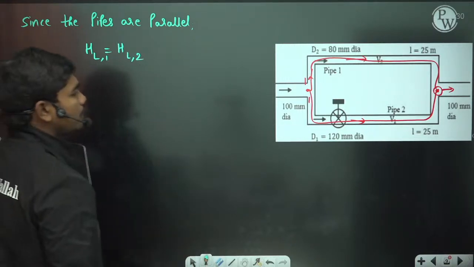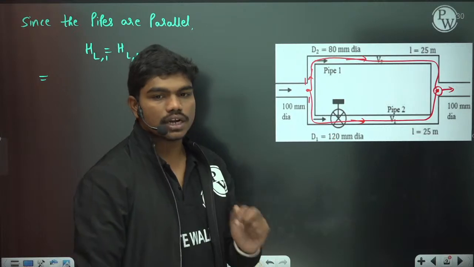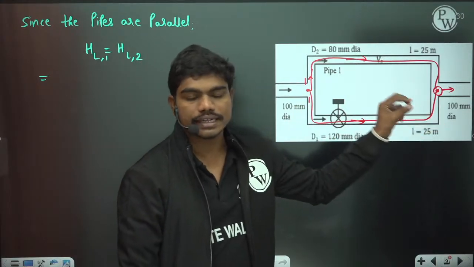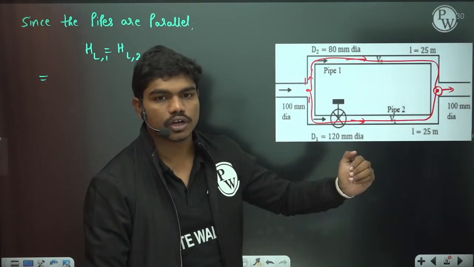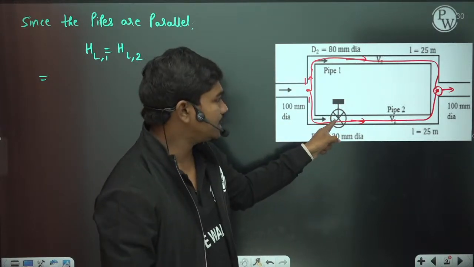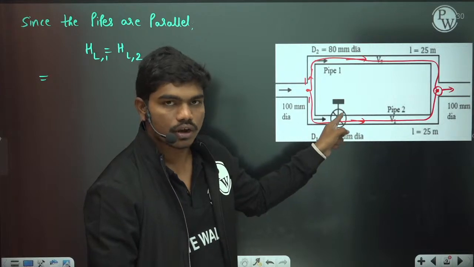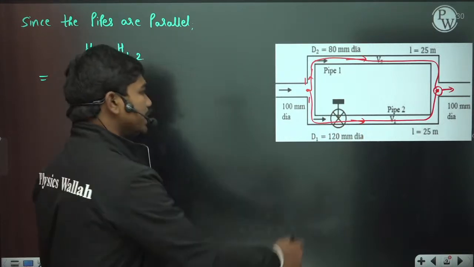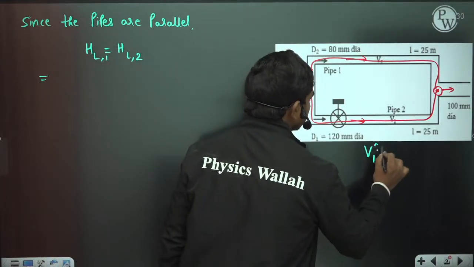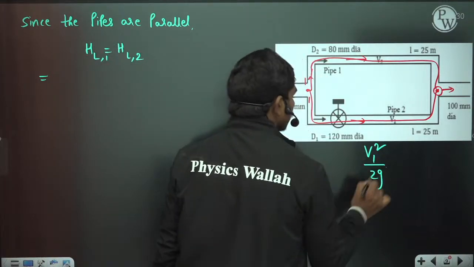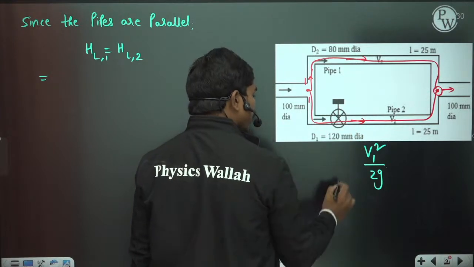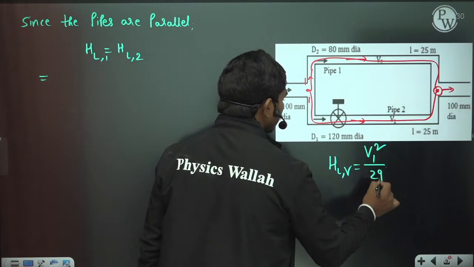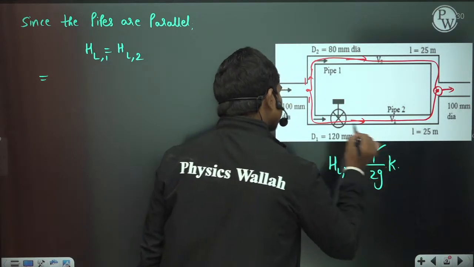So in the first pipe of this 120 mm diameter, the loss is due to two portions. First, because of the motion in this pipe, obviously there is some friction in the pipe, so there is some head loss. And second, it's given that at this valve also there is some friction loss or head loss, and that head loss is K times the kinetic head, correct? So what is the kinetic head in this case? V1 square by 2g, correct? This is the kinetic head. So the head loss at the valve, HL at the valve, is equal to V1 square by 2g times K. There is some constant K.